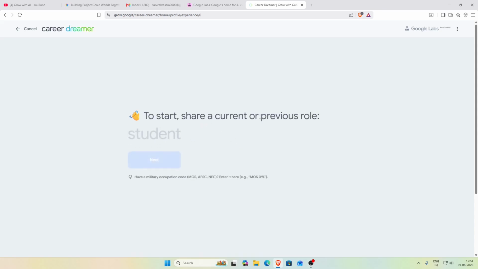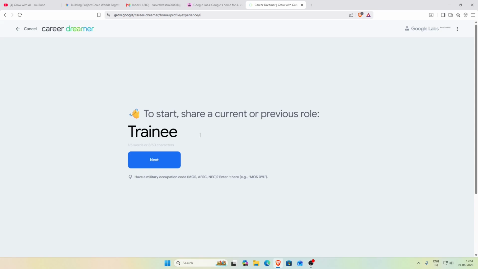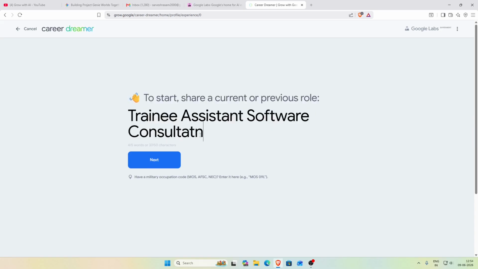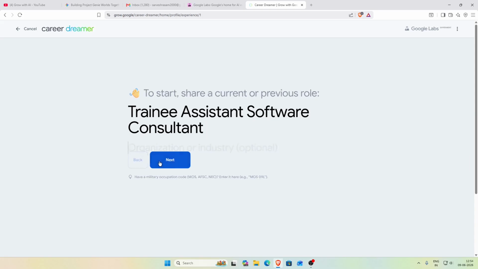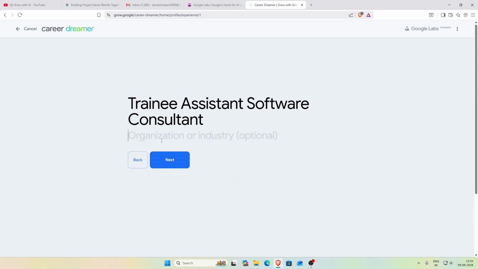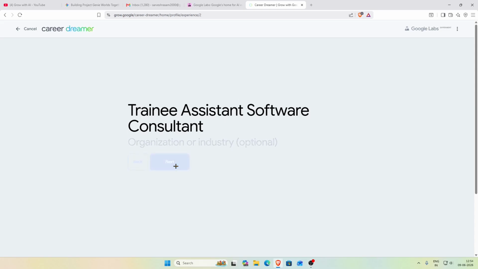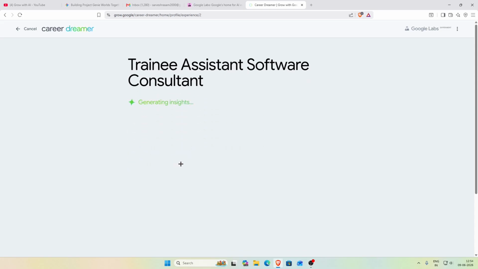To start, share a current or previous role. Okay, so my previous role was trainee assistant software consultant. The organization name is optional, right? I don't want to give an organization name. I want it to be hidden.